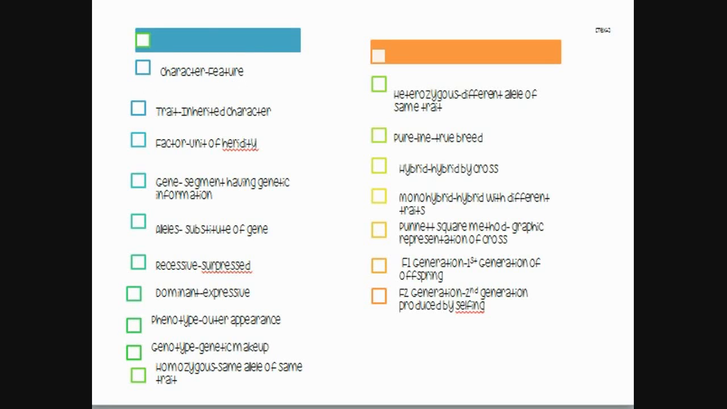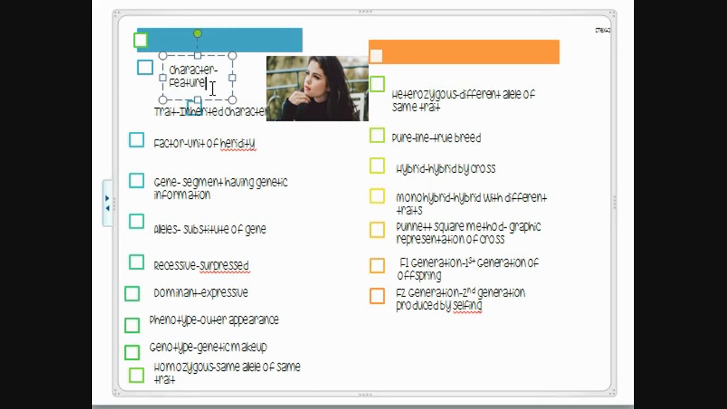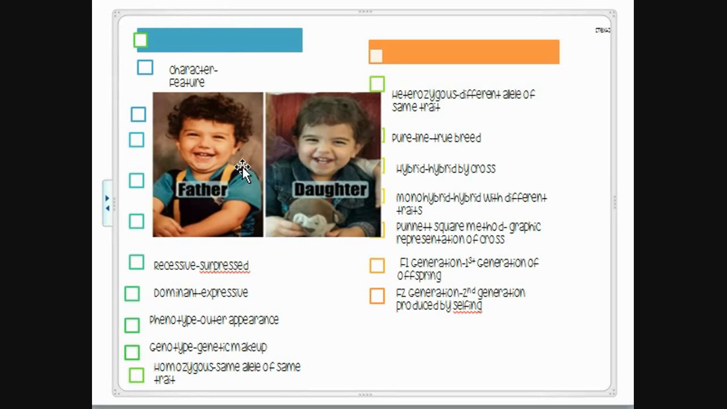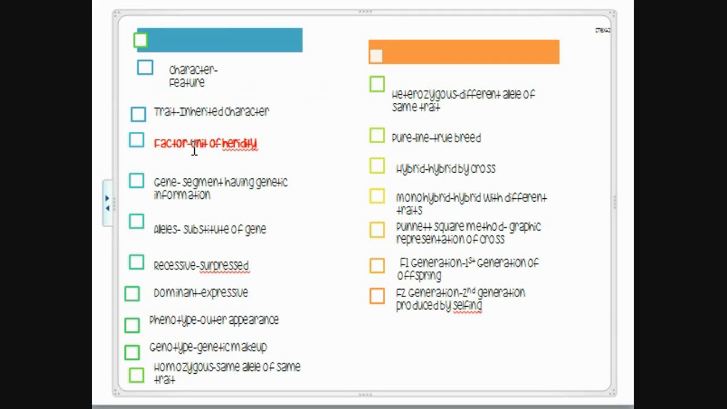First of all, if we say character, we mean a feature of an organism. Next is trait, which is an inherited character received by the offspring through their parents. As you can see here, there is an example of a trait or an inherited character. You can see the similarities between the father and the daughter. They are looking so similar, so that is a trait which is inherited by her from her father. Next one is factor, which is known as the unit of heredity.